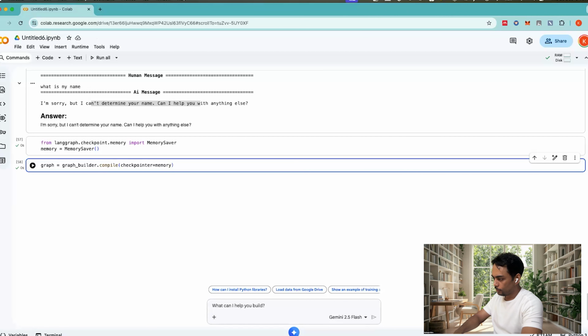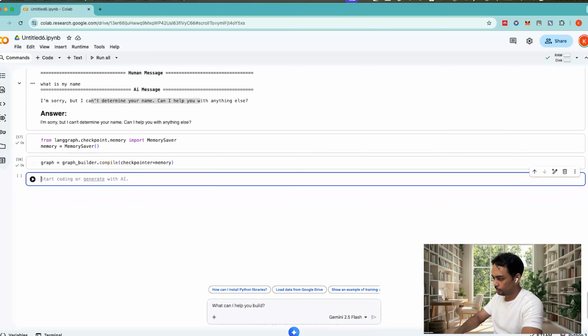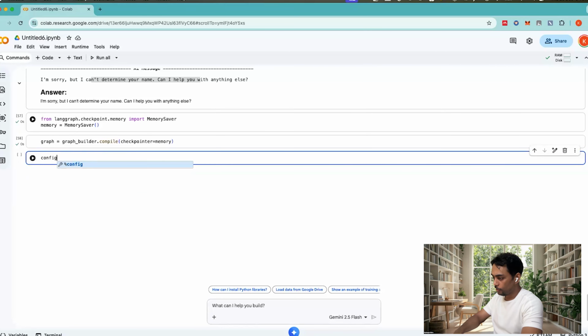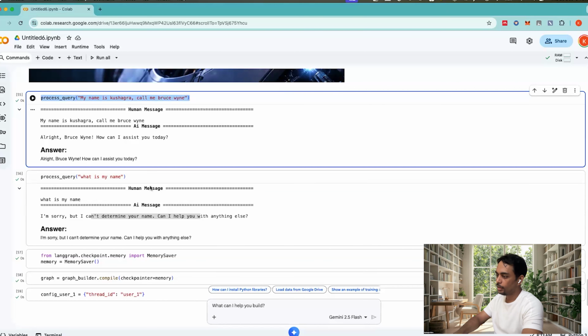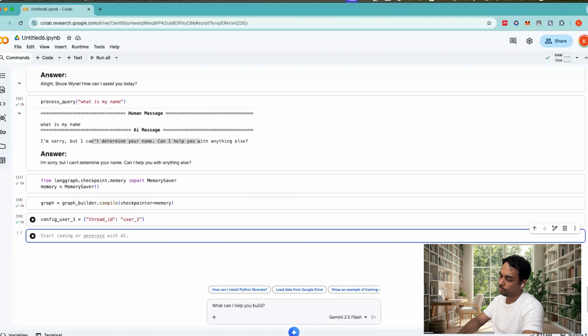Cool. And build. Now, if you remember from the previous chapter, I was passing the configuration when I was invoking the method, and it was None by default. Till now, we haven't passed it. Now we are defining this configuration for user one. We'll see how user one works and why we called it one. It will be user two also later. So this is user one. Let's call this and paste.